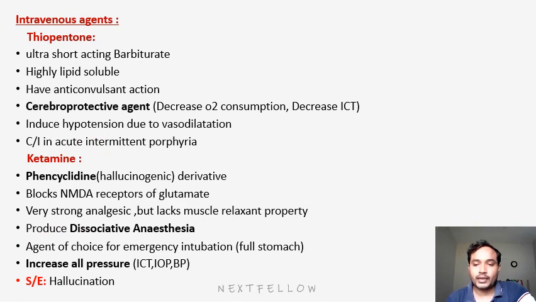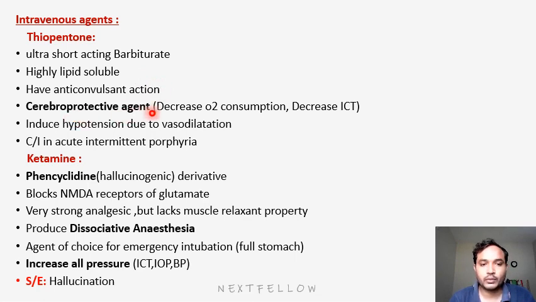Next group: gases are over. Now coming to the intravenous agents. In intravenous agents, we have thiopentone, ketamine, and other groups also. Thiopentone is an ultra short acting barbiturate, highly lipid soluble, so obviously it acts on the brain. It has anticonvulsant action. Next, it is cerebroprotective.